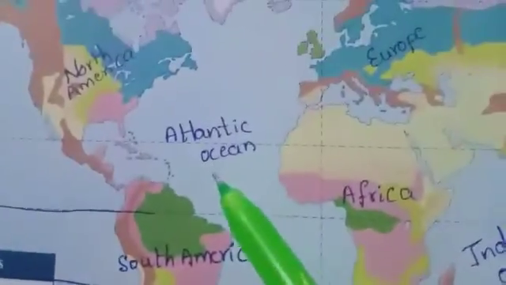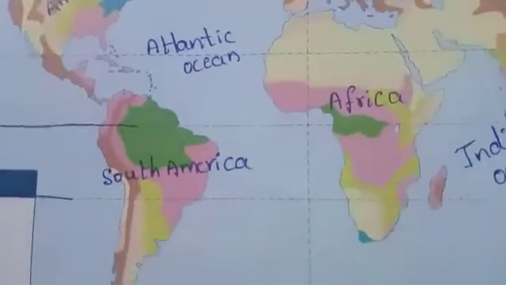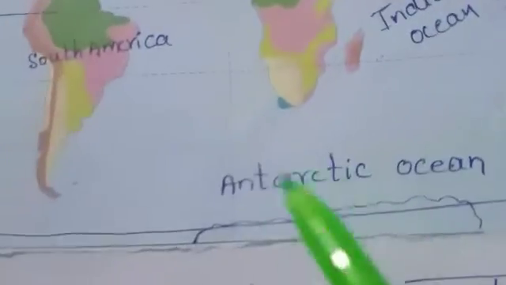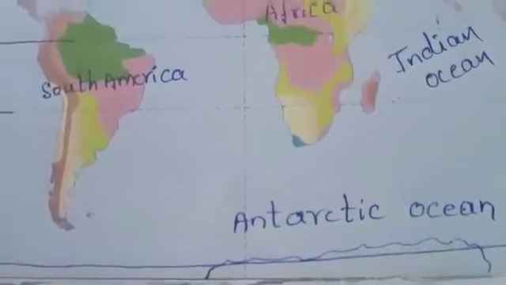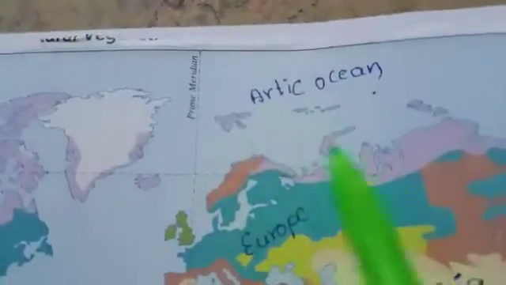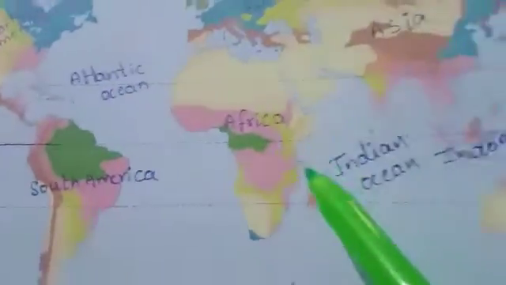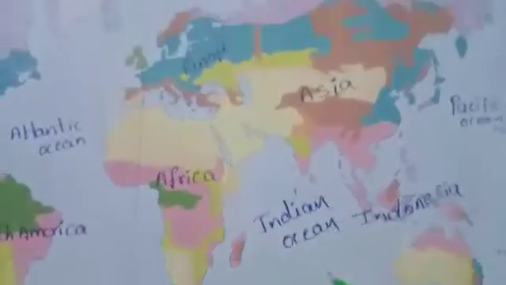Next observe Atlantic Ocean, S in shape. Indian Ocean, M in shape. Antarctic Ocean, L in shape. Arctic Ocean, O in shape. Understood? Next let's see the continents according to the size.